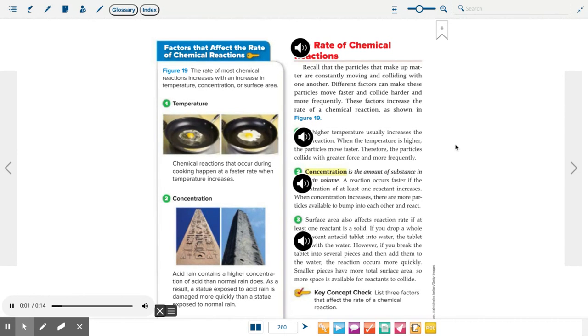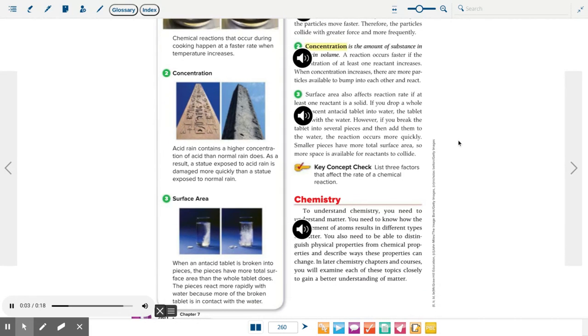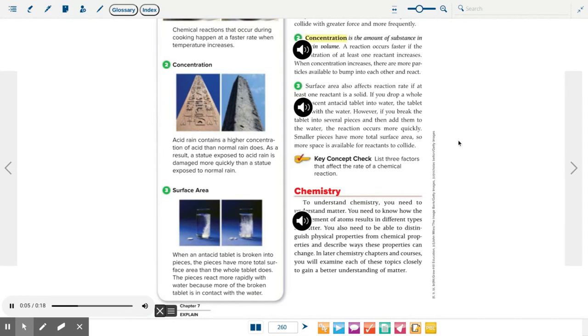Number 1. A higher temperature usually increases the rate of reaction. When the temperature is higher, the particles move faster. Therefore, the particles collide with greater force and more frequently. Number 2. Concentration is the amount of substance in a certain volume. A reaction occurs faster if the concentration of at least one reactant increases. When concentration increases, there are more particles available to bump into each other and react.